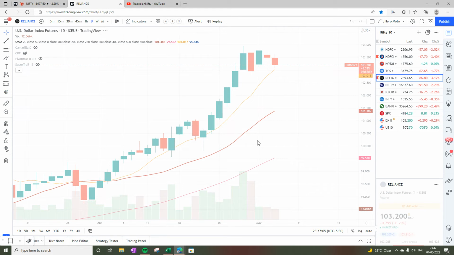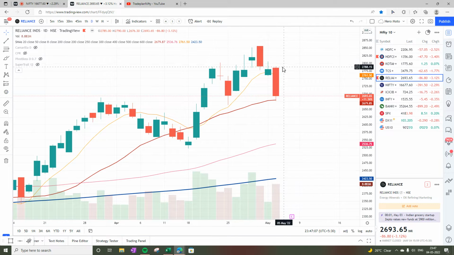When we look first into Reliance, we see that Reliance today had a sharp fall and has taken support on the 20 bar moving average, and it has touched 2693. Let's see tomorrow whether we see a reversal for Reliance from here or it breaks the 20 bar moving average. Still it is above 20, so it is an uptrend. Tomorrow is going to be a critical day for Reliance, and Lala Motabai will define in which direction Nifty is going. So keep a tight eye on Reliance tomorrow.